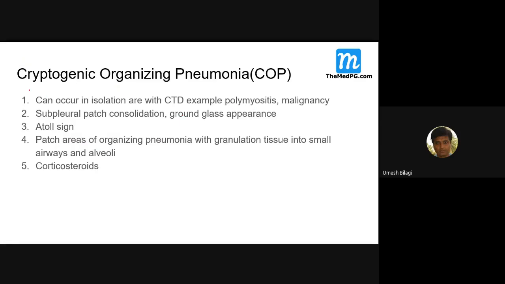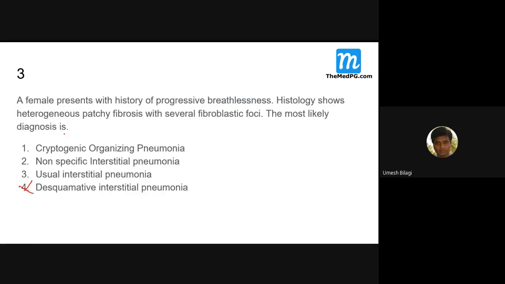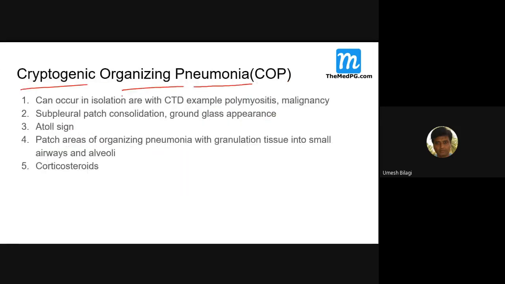Now we'll go to cryptogenic organizing pneumonia. That was a choice here. It can occur with connective tissue diseases, for example polymyositis, and subpleural patchy consolidation with a ground glass appearance. Usually it is organizing pneumonia, not focal fibrosis and all that.